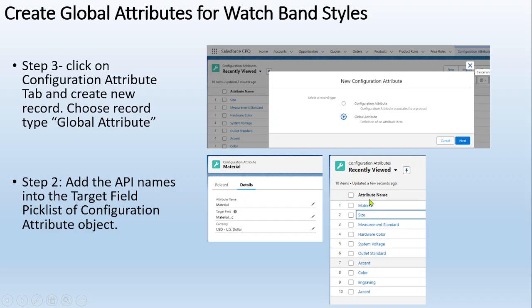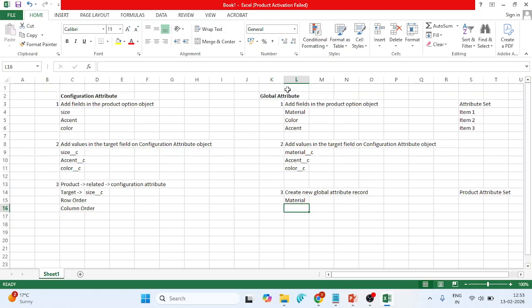But for the global attribute, if we see the record type, I haven't shown it here. But for the material, one of the accents, there is a global attribute, and for the color, I have created the global attributes. Correct. So these 3 points are similar, but the only difference is that I created the configuration bundle here, but here I have created the global attribute. So the record type is just different.